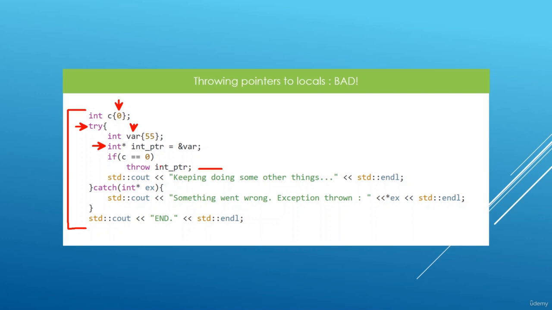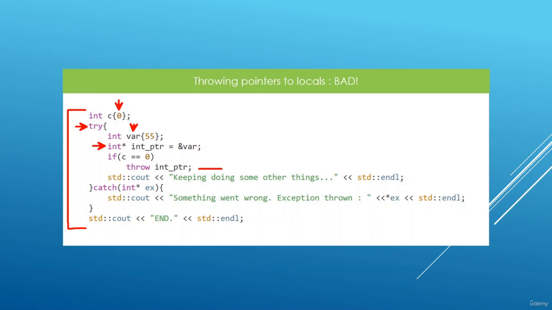But the focus of this example is what happens if we throw this int pointer here. If we throw it, execution is going to freeze, and we are going to leave this try block. The moment we leave it, all the local variables are going to be destroyed, and hopefully you see the problem we're going to fall into here. We're going to catch a pointer which is pointing to something that has potentially already died. And this is a recipe for a disaster.